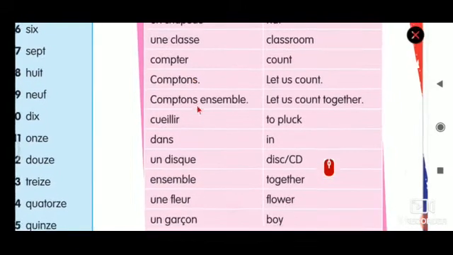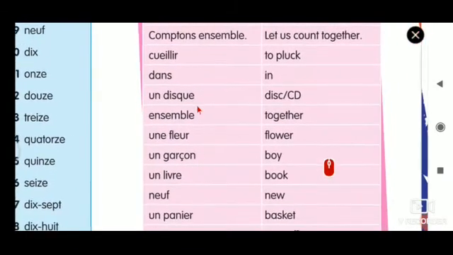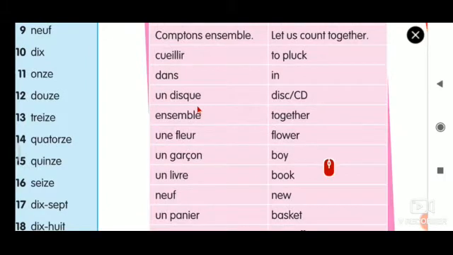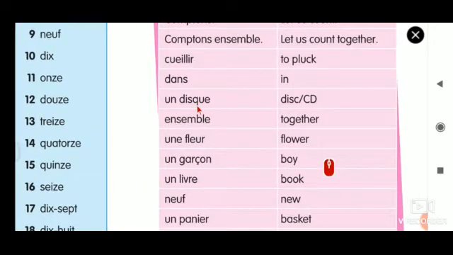Let's proceed. Un disque. What is it? A disc, a CD which we used to put in the computer. Normally in English we say I have a CD with me, but in French you have to say j'ai un disque. That means I have a disc.